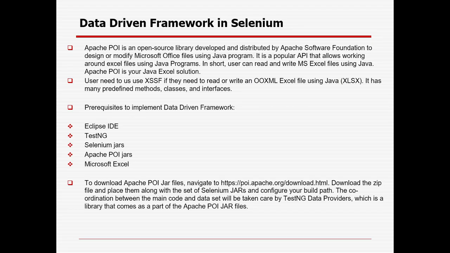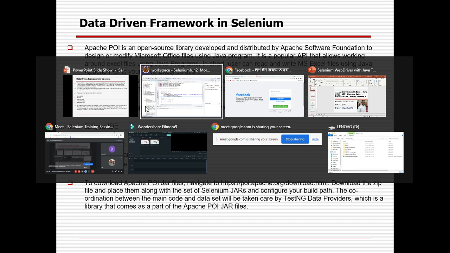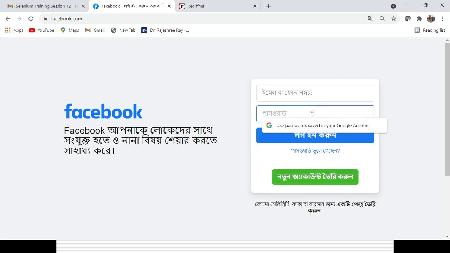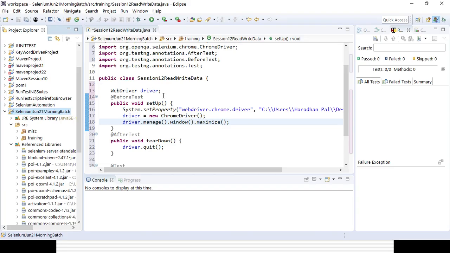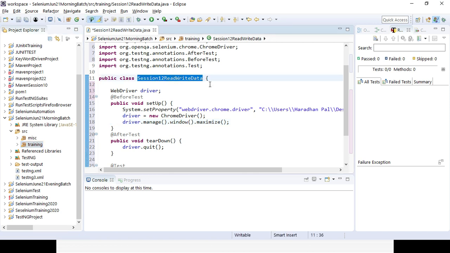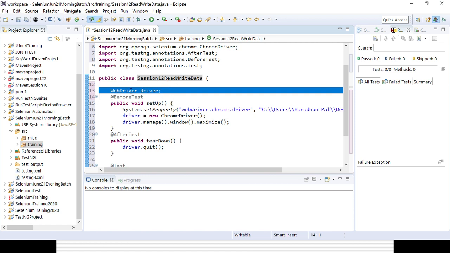Then here, instead of @DataProvider, we will use a normal TestNG class, and with the help of that, we will try to read and write the data from the external source. Suppose I want to enter the data in the Facebook email field and password field every time. So here I will be creating a TestNG class in the training package. The class name is session 12 read and write data. I am defining a global variable called driver for the WebDriver interface.